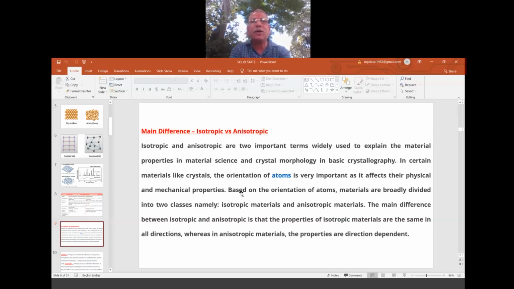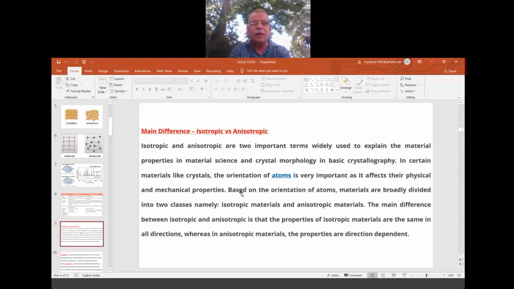We have heard isomer, isomerism, isotope, isoelectronic species. On many occasions we have heard this word iso. It means similar, equal, same. Tropy means some kind of arrangement, in the Greek literature. So it is the same arrangement in a particular direction. That is isotropy.